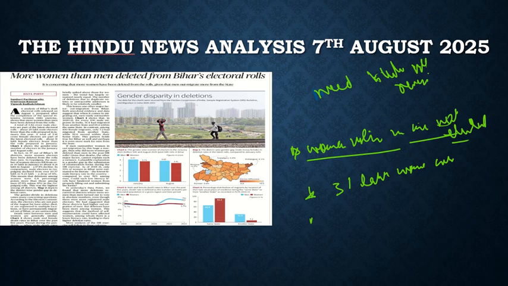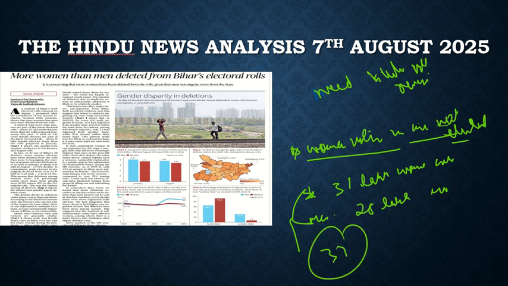And if we look at the men, how many men were deleted? It is 25 lakh men. So this is the number with respect to the women. 31 lakh women were deleted, and this approach is very much similar in 37 districts of the total 38 districts of Bihar.